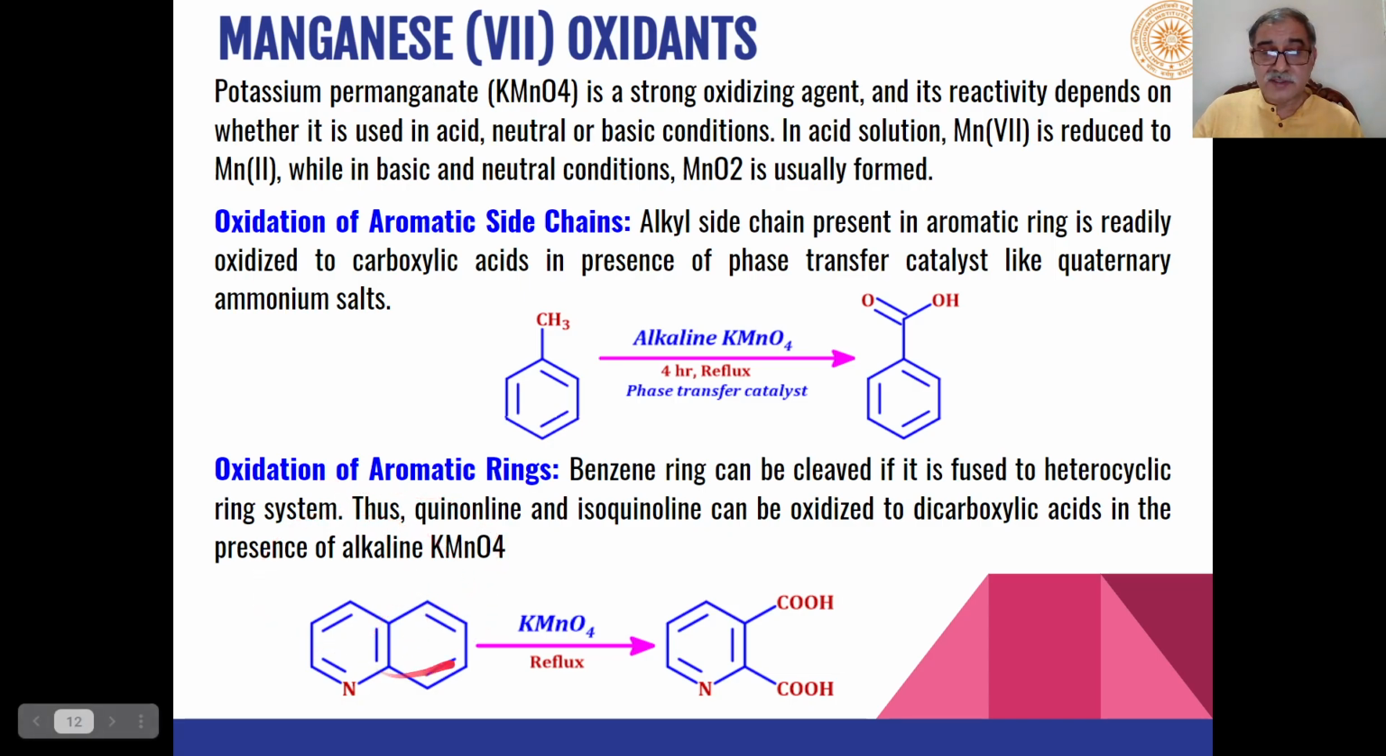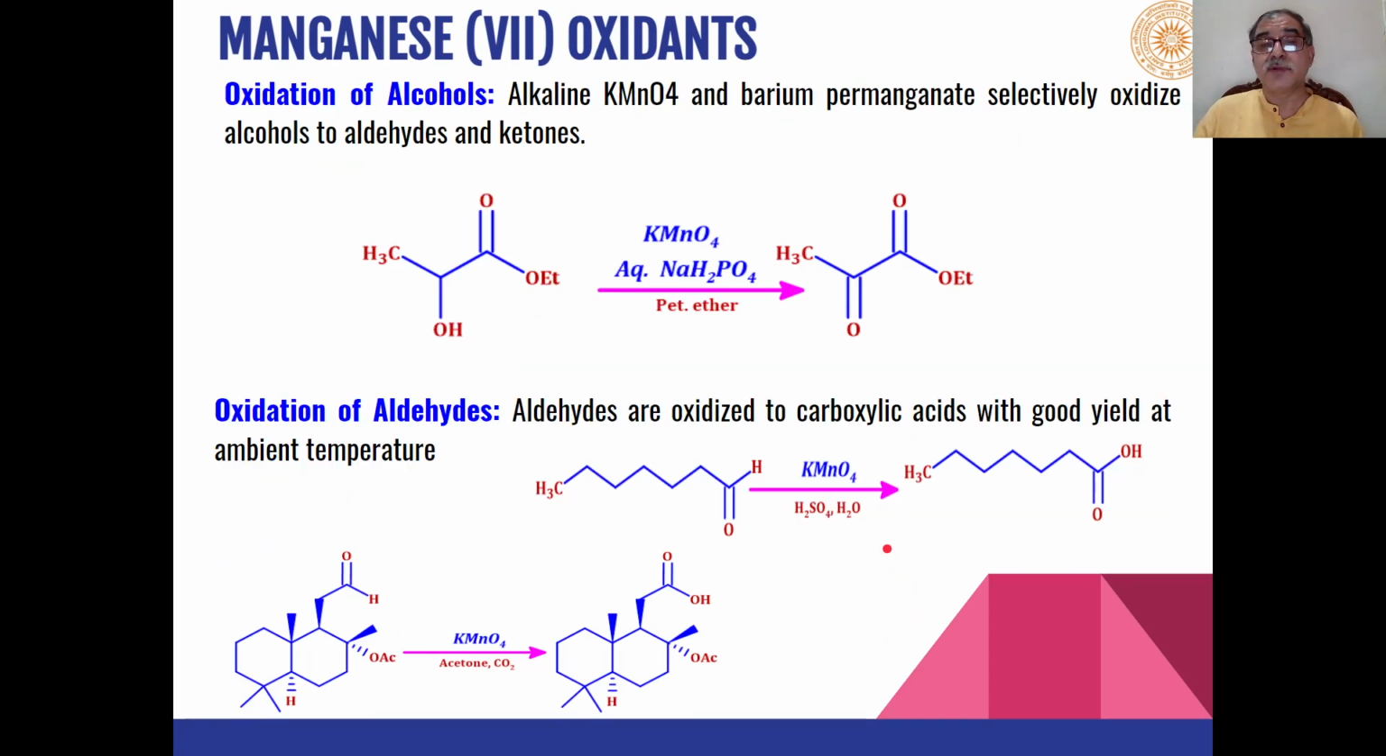Then similarly, the aromatic rings can also be oxidized if we use KMnO4 in the alkaline form. So these carbon-carbon double bonds of the aromatic ring are oxidized to the carboxylic group. So quinoline or isoquinolines can be oxidized to dicarboxylic acids in presence of alkaline potassium permanganate. Similarly, alcohols can be oxidized to carbonyl compounds, aldehydes or ketones, when we use potassium permanganate in aqueous sodium dihydrogen phosphate.